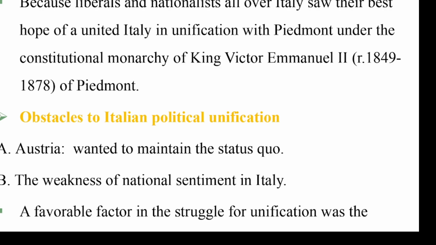The first one, British and the French on one hand, and Russia on the other hand.